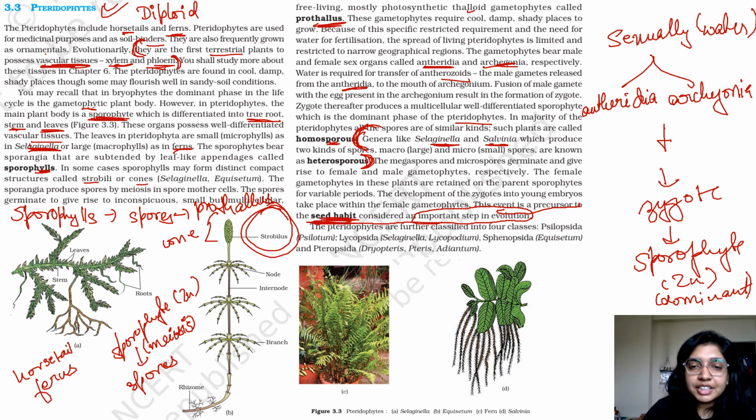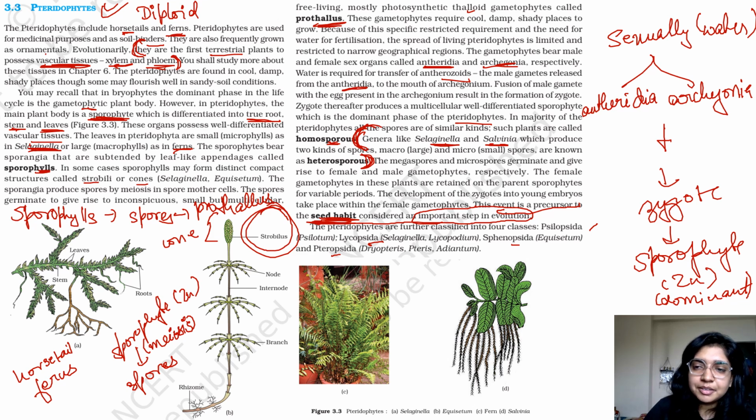The pteridophytes are further classified into four classes, that is Psilopsida, Lycopsida, Sphenopsida, and Pteropsida. And these are the examples. You have to remember the examples because questions come directly from the examples.